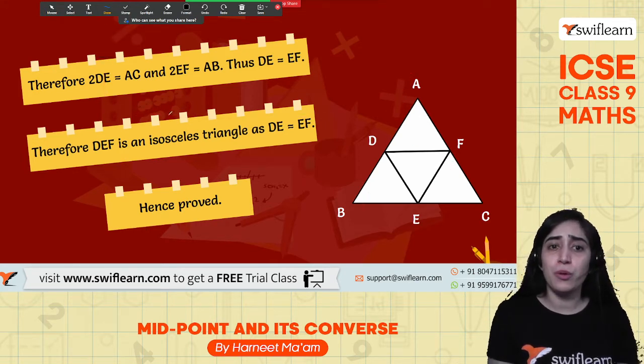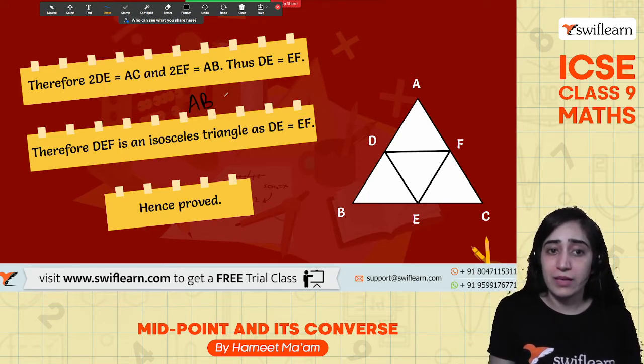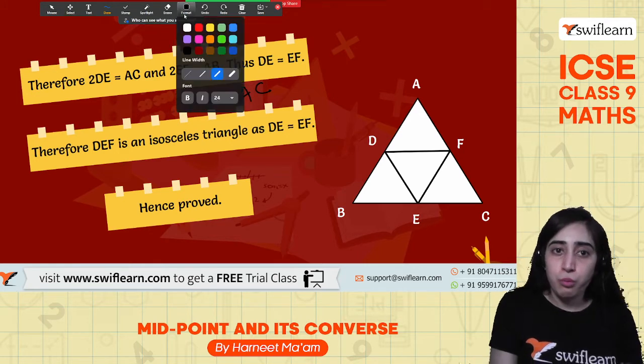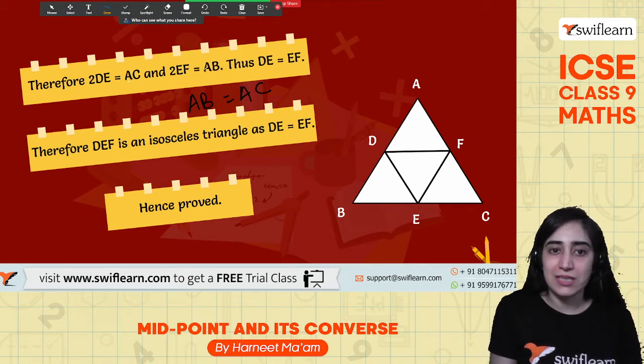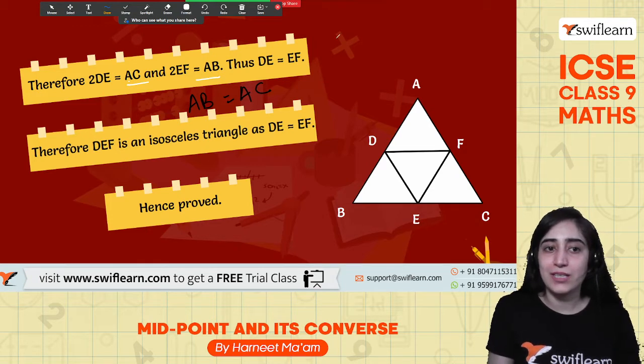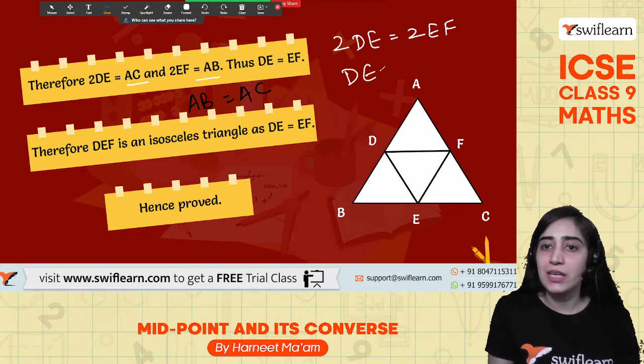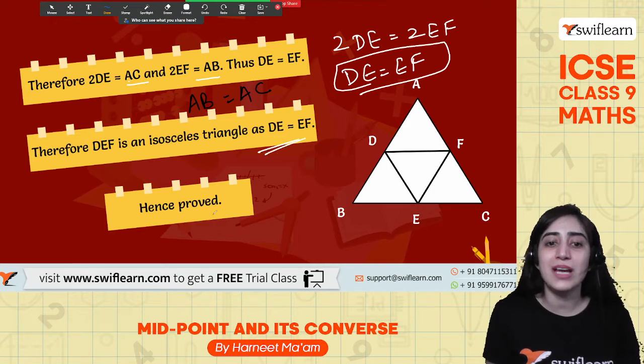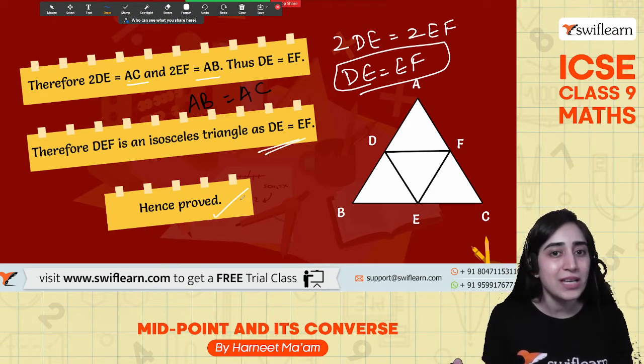Now what was given? That AB is equal to AC. If these two sides are equal, then 2 times DE is equal to 2 times EF. So at the end of the day, that gives me DE is equal to EF, and that is what I had to prove, that two sides are equal. That means the triangle is isosceles. Simple.